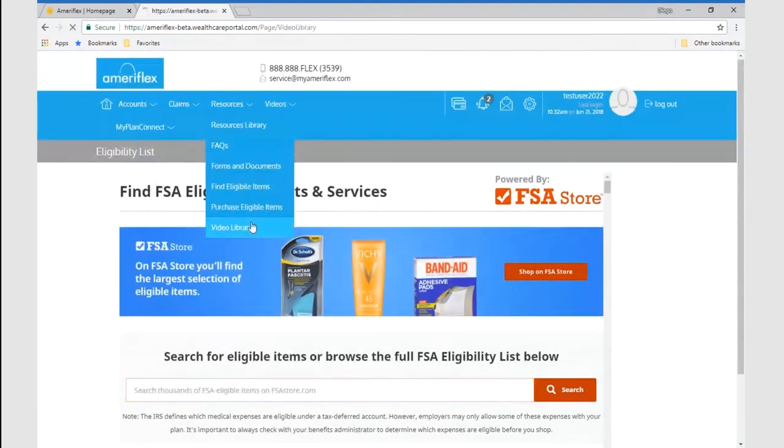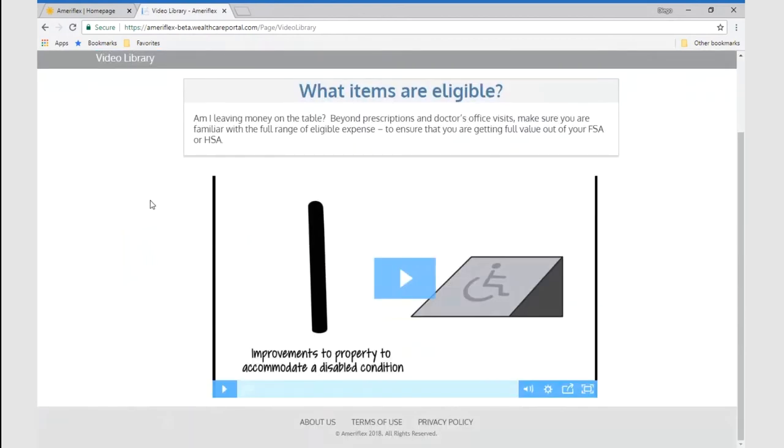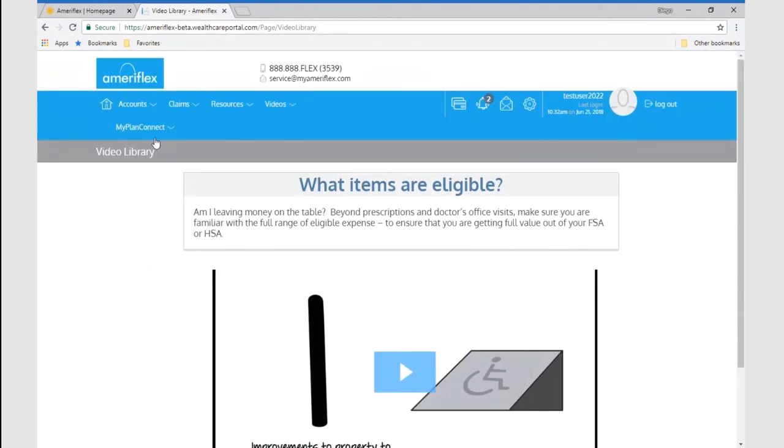There is also a video library that they have available on the portal to view any items that are eligible or any other pertinent information that they wish to see in video format.